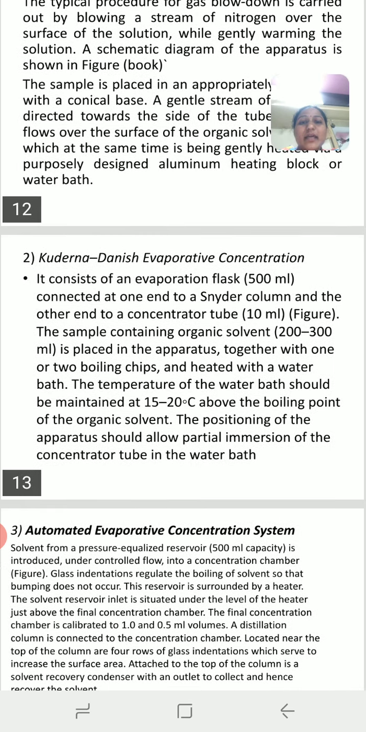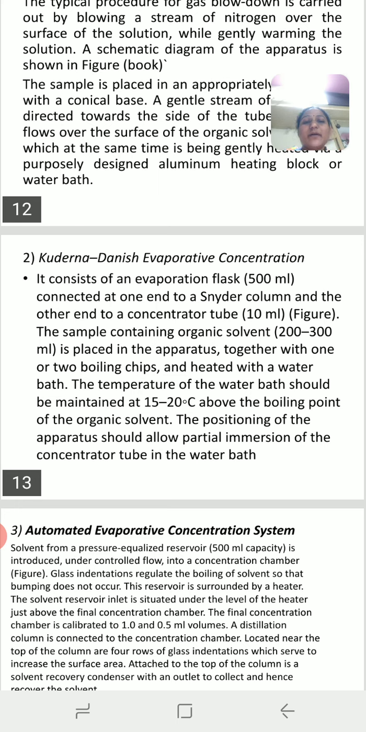Then the second type is the Kuderna-Danish evaporative concentration. Here the evaporation of the sample takes place. We have an evaporating flask having a capacity of 500 ml. Then we connect one end to a Snyder column and the other end to the concentrator tube, which has a 10 ml capacity. The sample in organic solvent, 200 to 300 ml, is placed in the apparatus together with 1 or 2 boiling chips and heated with a water bath.